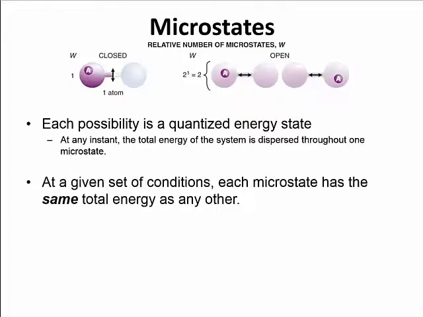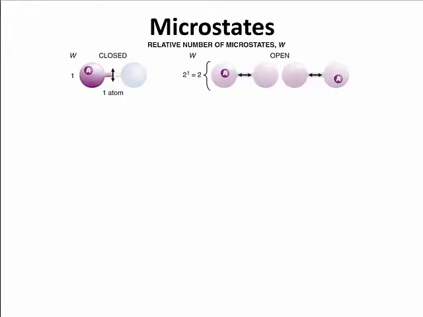At any given set of conditions, each one of those states is going to have the same total energy as any other one. Therefore, each microstate has an equal chance to exist. So if we just look at one atom with two options, we can see that we go from that one condition to 2 microstates. What if we had 2 atoms?